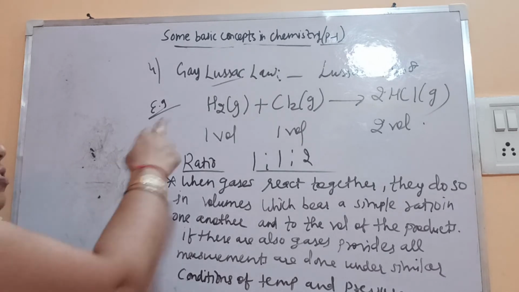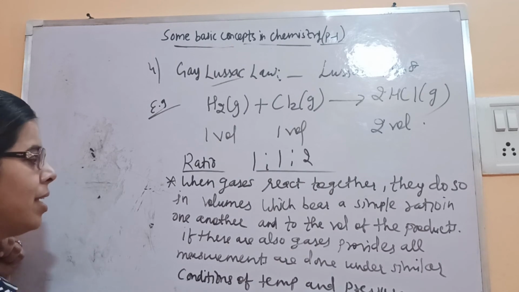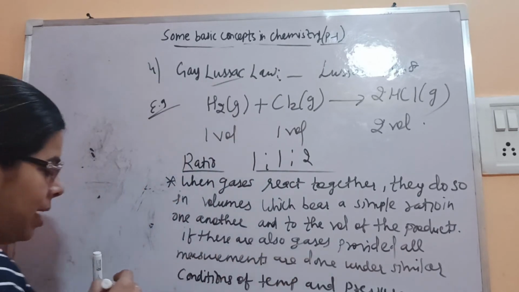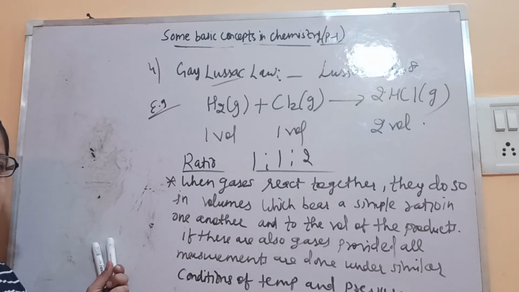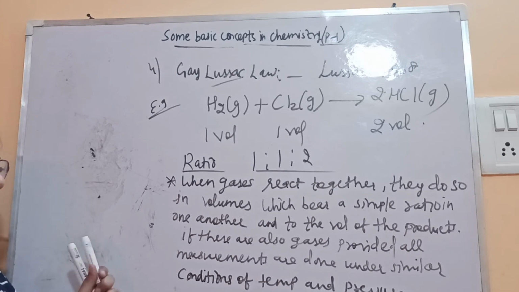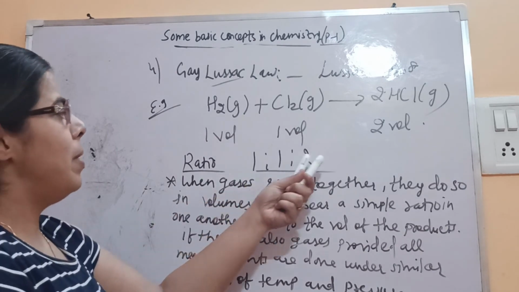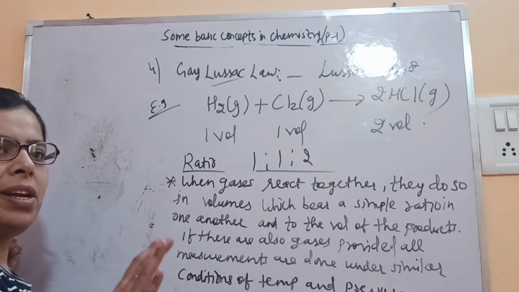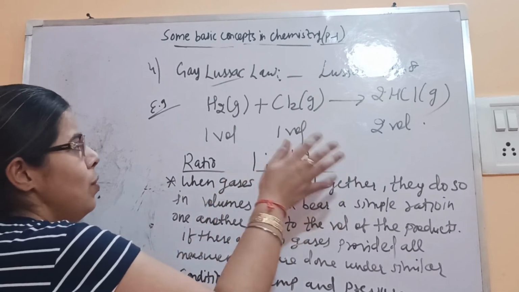So this is what this law says: when gases combine together, they do so in volumes with one another and then with the product as well, if that is also a gas, provided all the measurements are under similar conditions of temperature and pressure. Under similar conditions of temperature and pressure, they combine in volumes which bear a simple whole number ratio, that is 1:1:2.